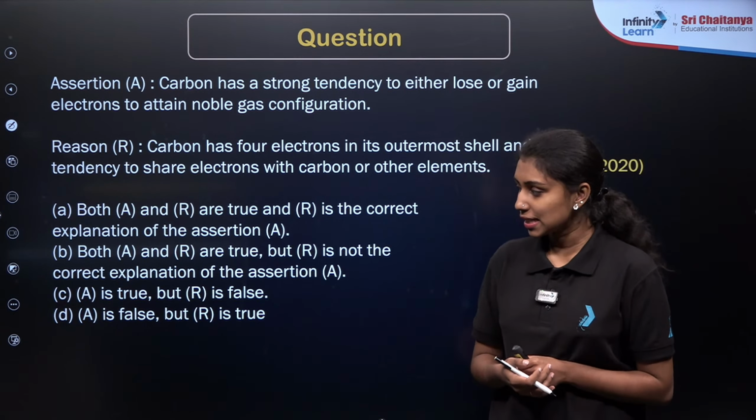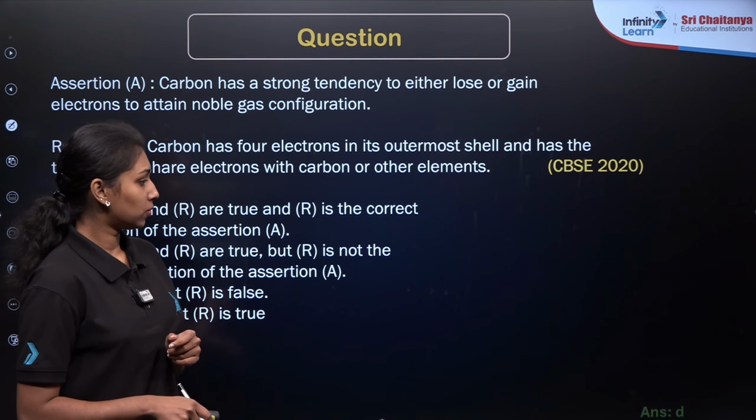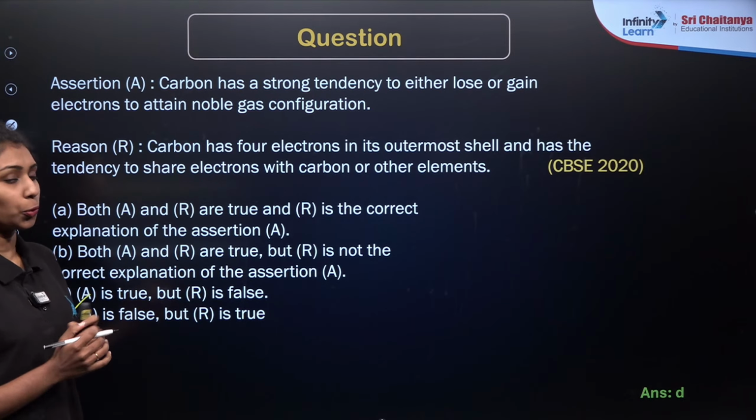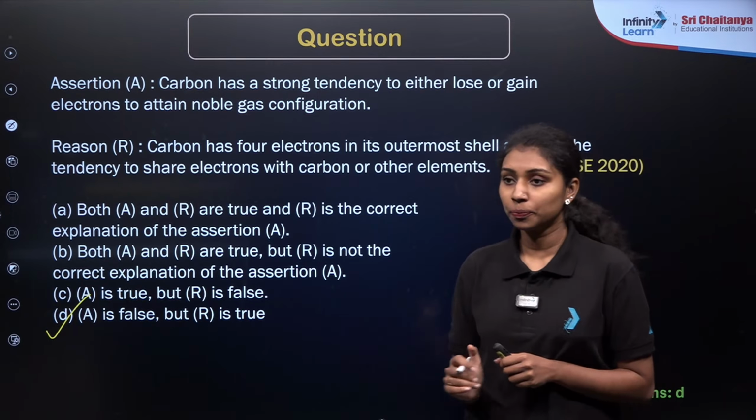Are you sure option D is the correct one? Yes, option D is the correct answer. Assertion is false here, but reason is true here. So what will be the reason behind that? Why is the assertion false here?